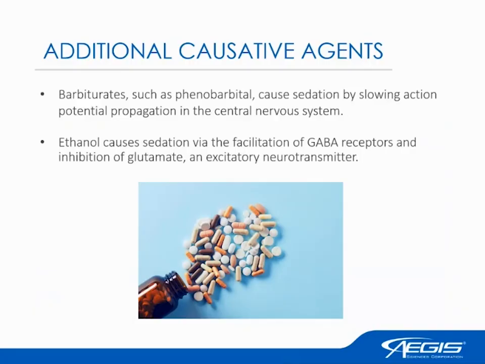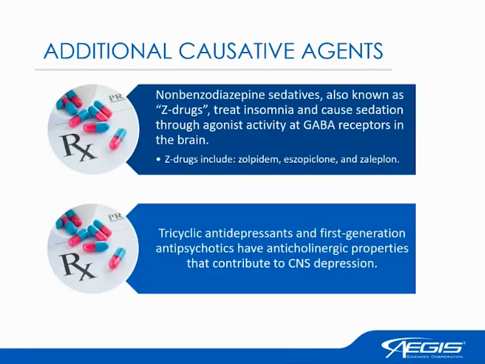Additional causative agents, like I mentioned, include barbiturates such as phenobarbital, which can cause sedation, and also ethanol, or alcohol, which can cause these effects as well. These agents work on GABA receptors, but they can also inhibit glutamate, which is an excitatory neurotransmitter. GABA is an inhibitory neurotransmitter, while glutamate is excitatory, so it can increase the inhibitory and also stop the excitatory. Again, it's the compound effects and different mechanisms that can cause sedation, CNS depression, reduced breathing, and possibly an overdose.